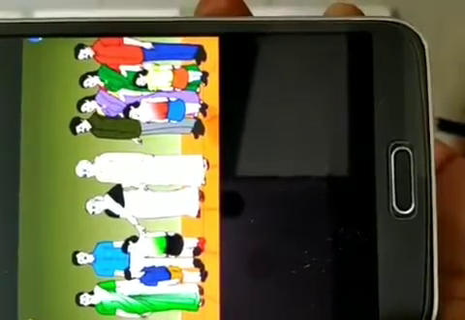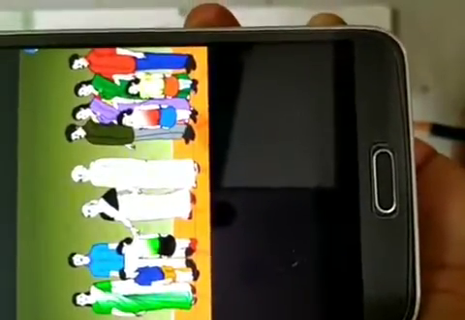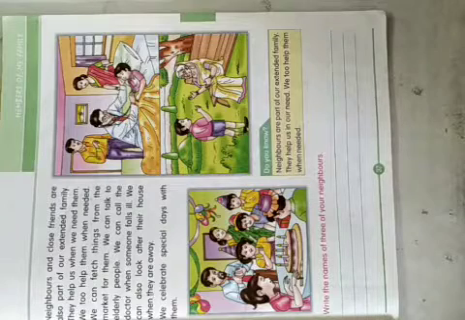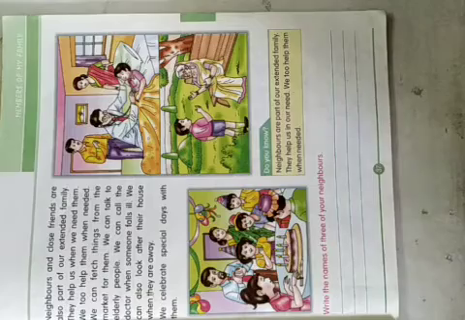This is also a big family. Mother, grandfather, grandmother, uncle, auntie, and cousins. Can you see the cousins here? All your cousins. And your uncle, auntie, uncle, auntie, mother, father. So this was about the big family.